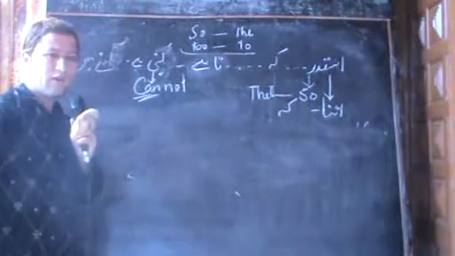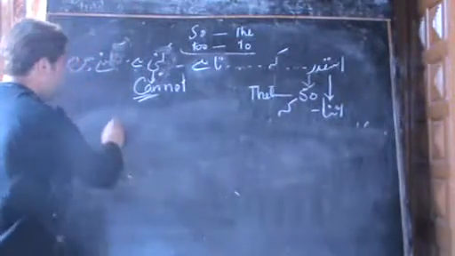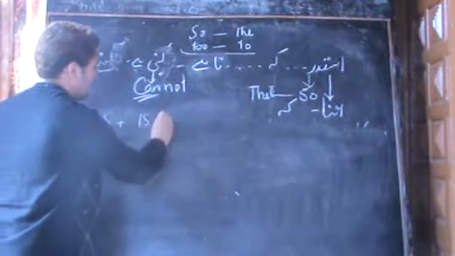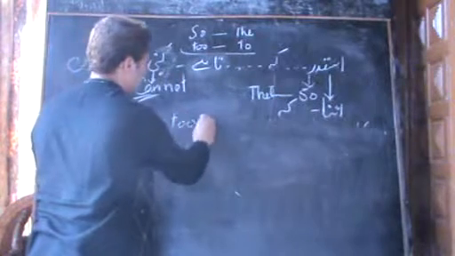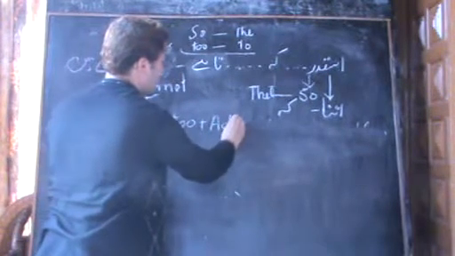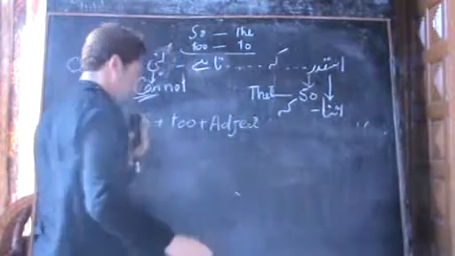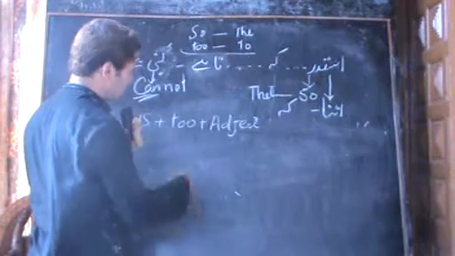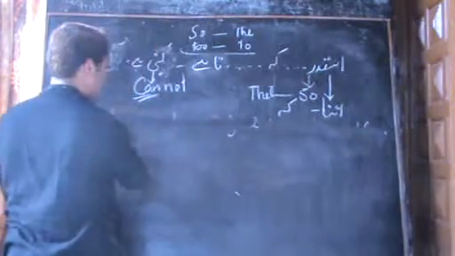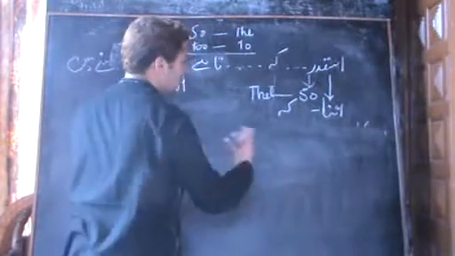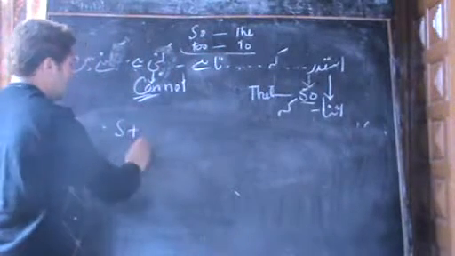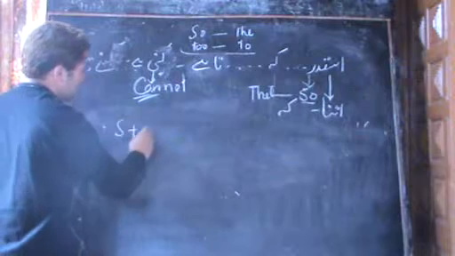We cannot use the same formula, subject, linking verb, then to, then adjective, because this way we cannot translate it, but in the so and that way we can translate it, like subject, and then I'll write this part.